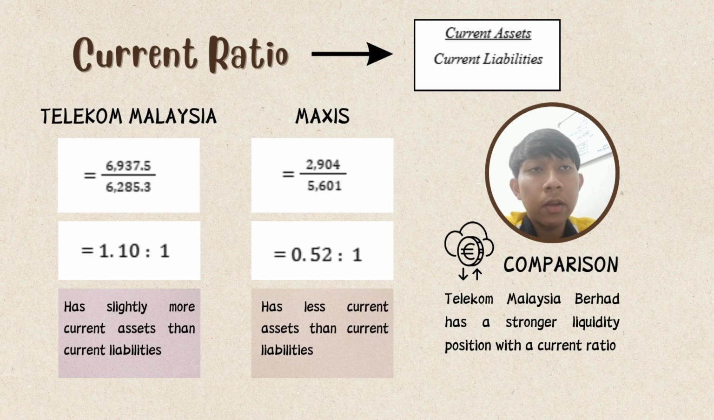We can interpret that Telekom Malaysia has slightly more current assets than current liabilities. And for Maxis, we can know that they have less current assets than current liabilities. So in comparison, Telekom Malaysia Berhad has a stronger liquidity position with a higher current ratio.